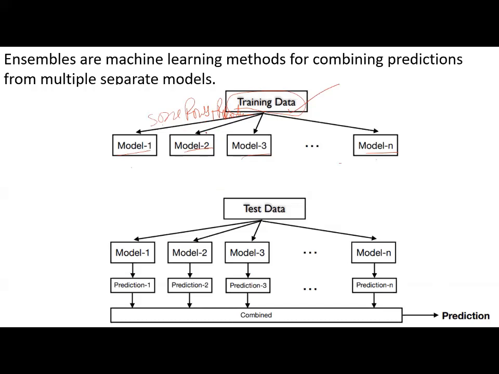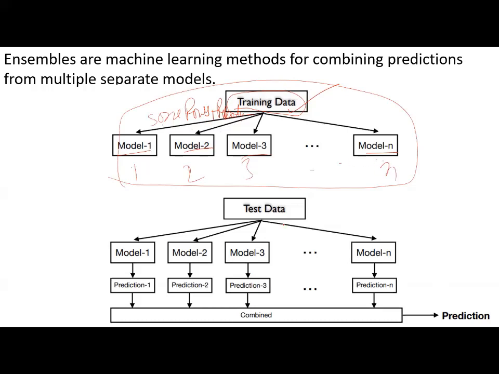This is called sampling with replacement, and I'll tell you all those things. Now, some other rows plus repetition, some other rows plus repetition. We have derived models: first model, second model, third model, and so on.